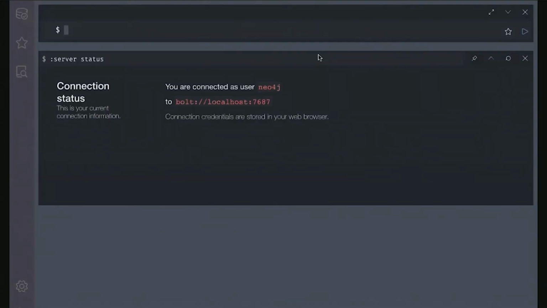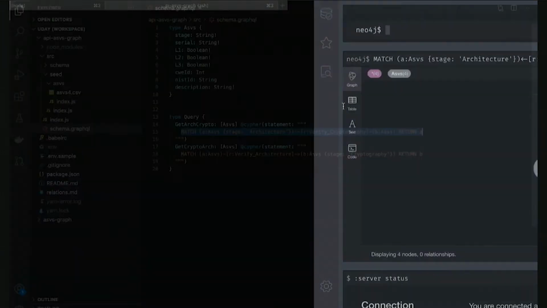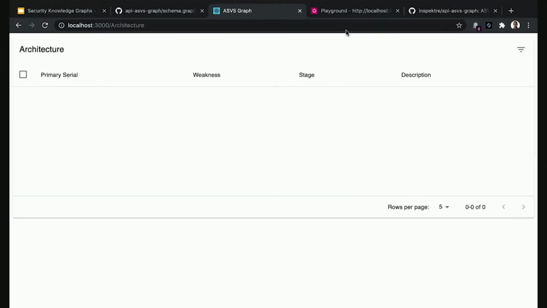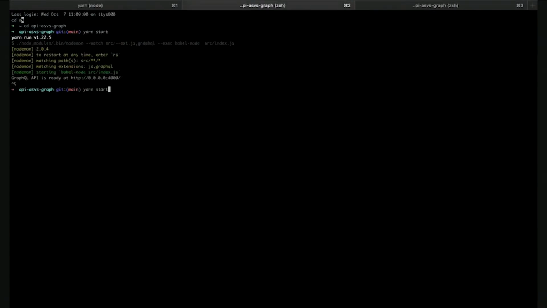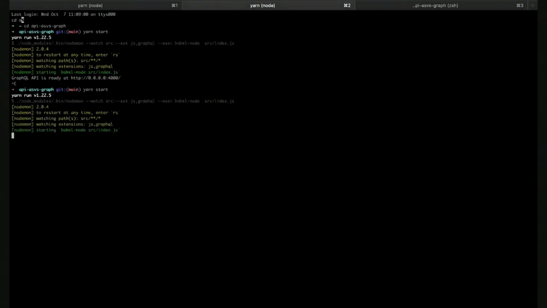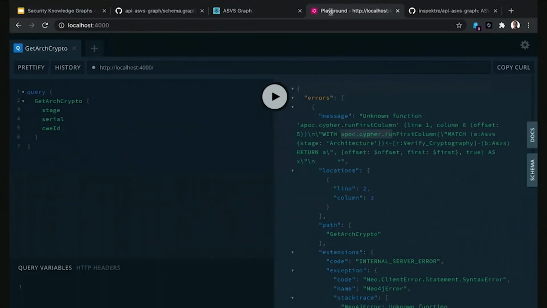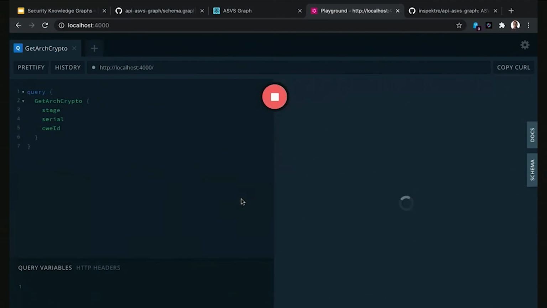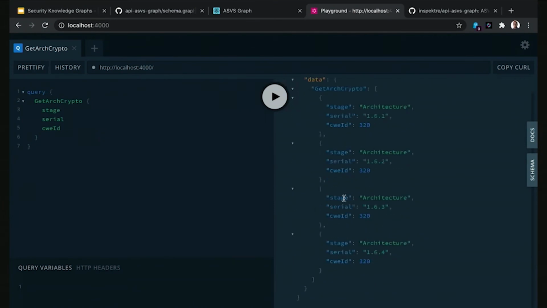All right, so it looks like our database is back up and running, and I'll run this query again quickly to check if everything works. Given that APOC is now available, let me go ahead and restart the GraphQL server and see if everything works fine there. So everything looks okay. I'm back to my GraphQL playground, and hopefully I should be able to make this query work. Cool. So now I get just these 4 relevant items.